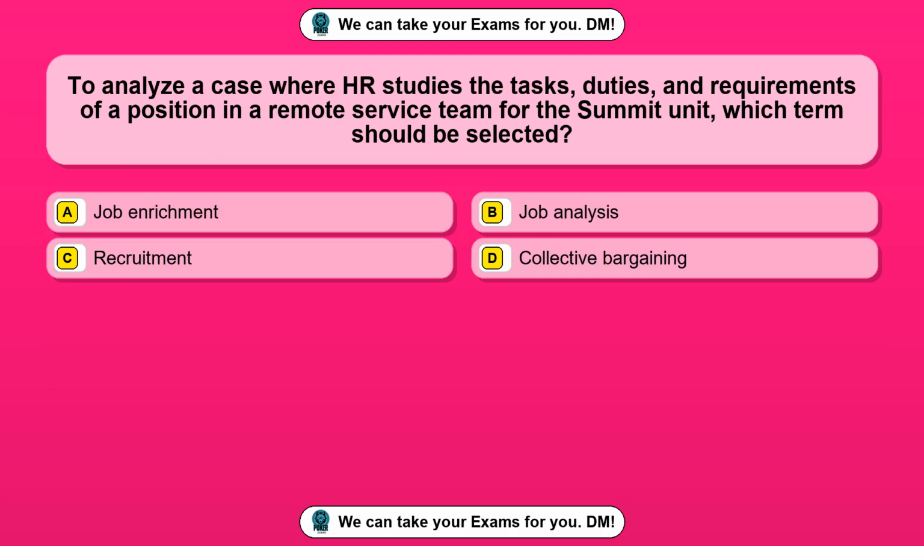Question 39. To analyze a case where HR studies the tasks, duties, and requirements of a position in a remote service team for the Summit unit, which term should be selected? Option A, job enrichment. Option B, job analysis. Option C, recruitment. Option D, collective bargaining. The correct answer is option B, job analysis.